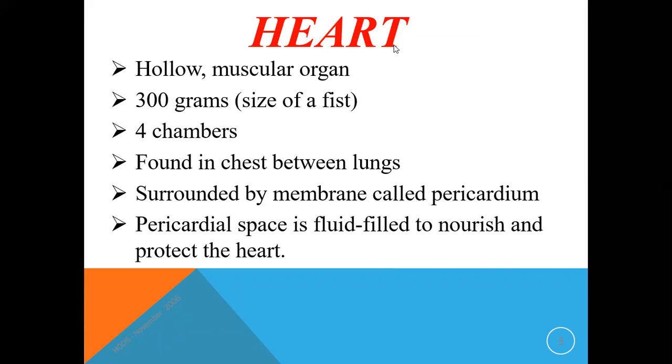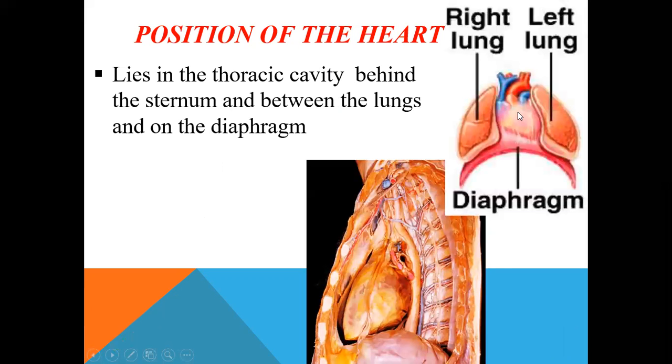The cardiovascular system, especially the circulatory system, consists mainly of the heart. The main primary organ of the circulatory system is the heart. We can describe the heart as a hollow muscular organ.